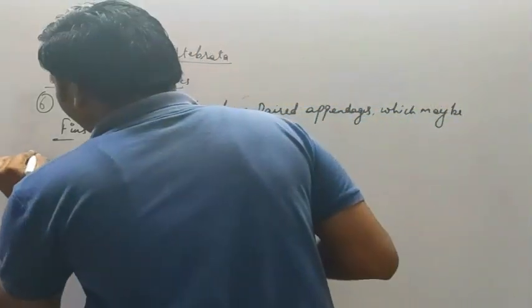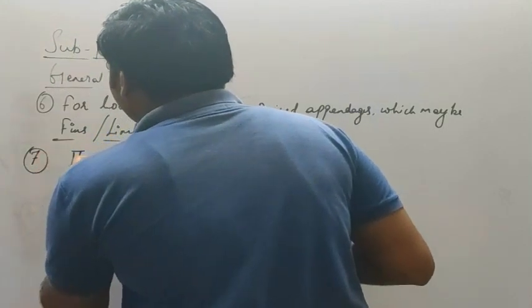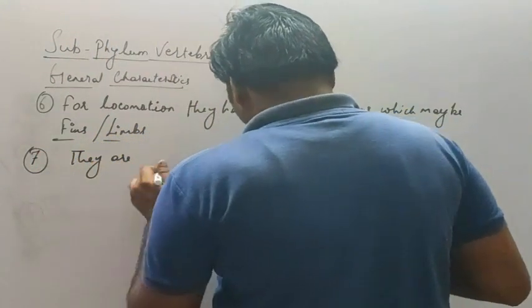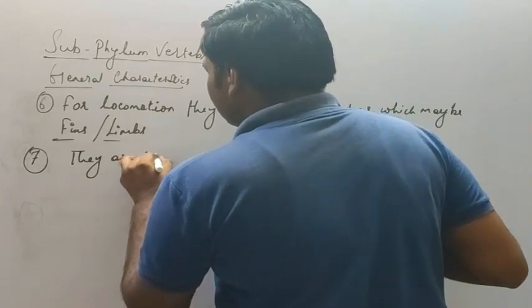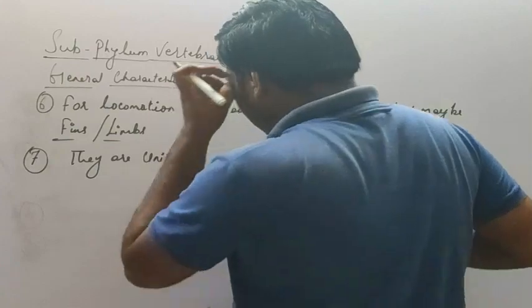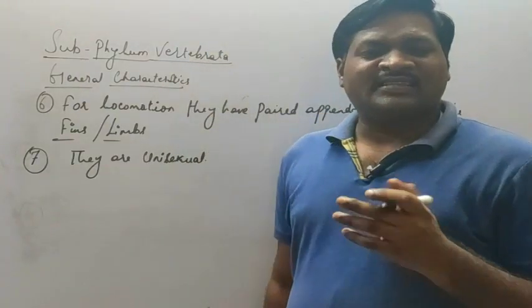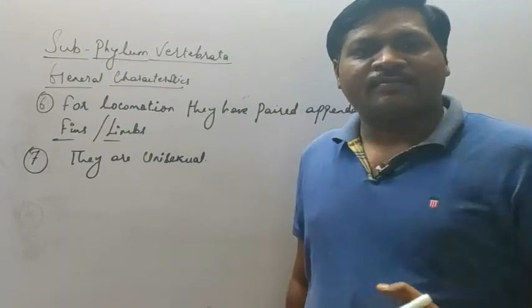The next, they are unisexual. So most of the vertebrates are unisexual, means the sexes are separate, they show sexual dimorphism.